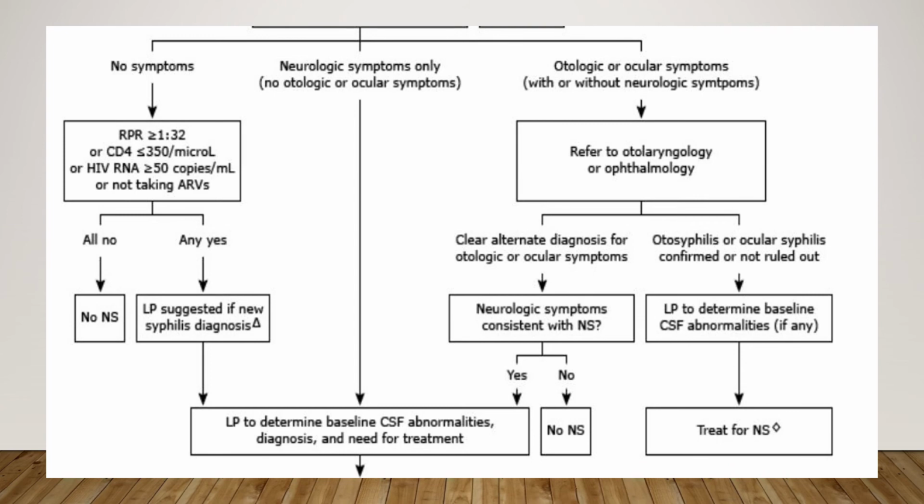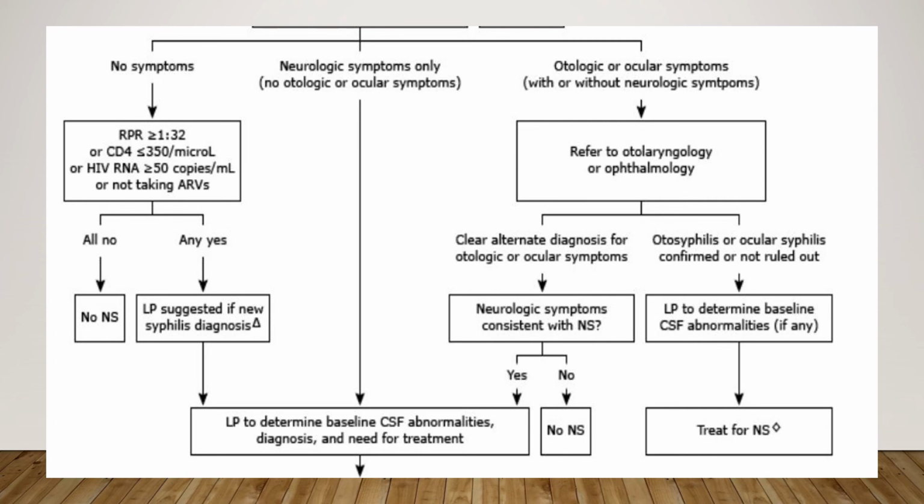So in patients with HIV, the only difference is that they may present with no symptoms whatsoever. So the algorithm for the patients with HIV having neurological symptoms or otologic or ocular symptoms remains the same. We just have a different column for patients who are having no symptoms.